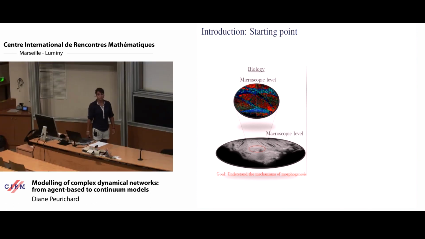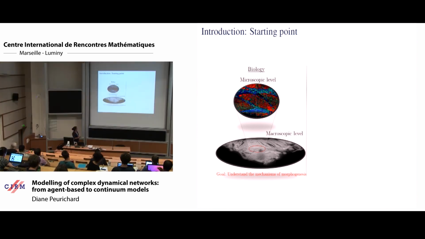We started to study, during my PhD, adipose tissues with the biologists from the Stroma Lab in Toulouse. What we looked at is images like this. This is the image of a whole adipose tissue extracted from a healthy mouse. And as we can see here, it's at the macroscopic level because we see the whole tissue.